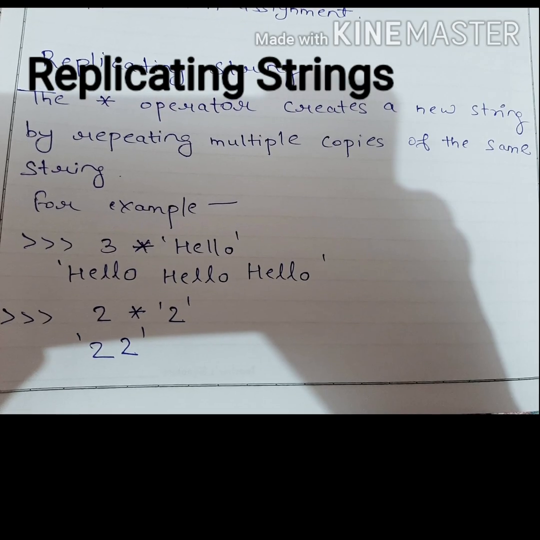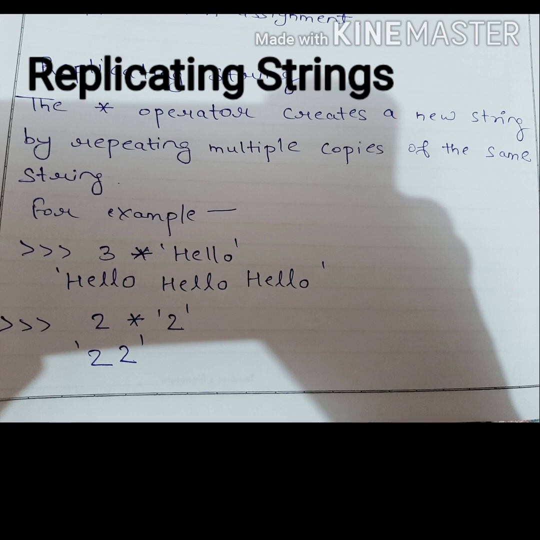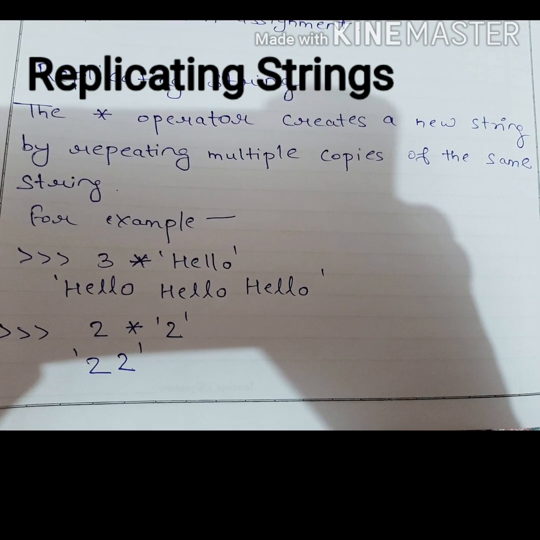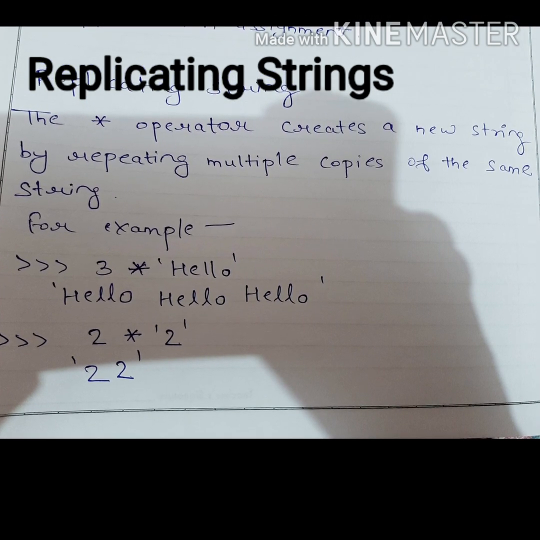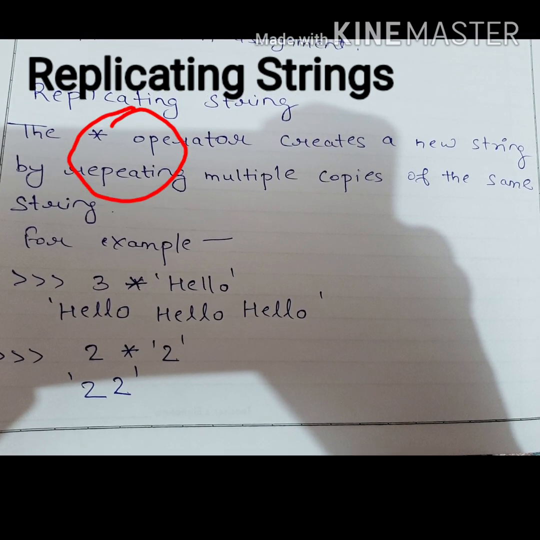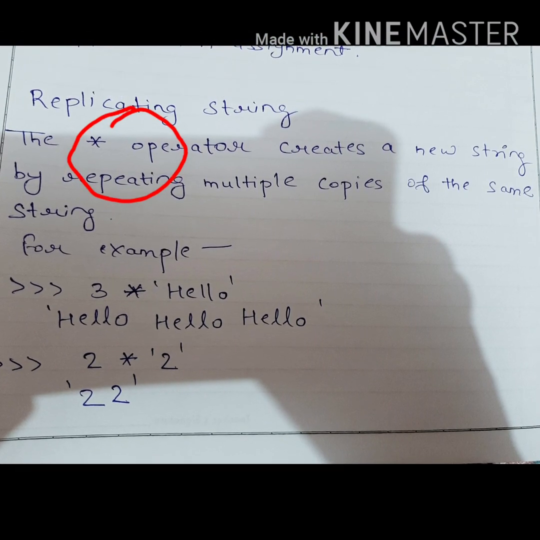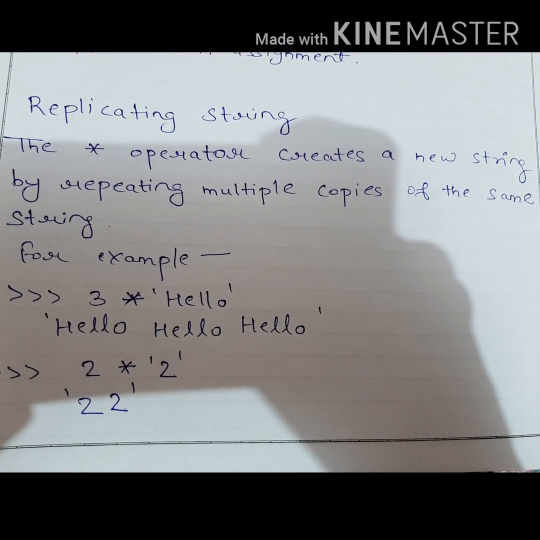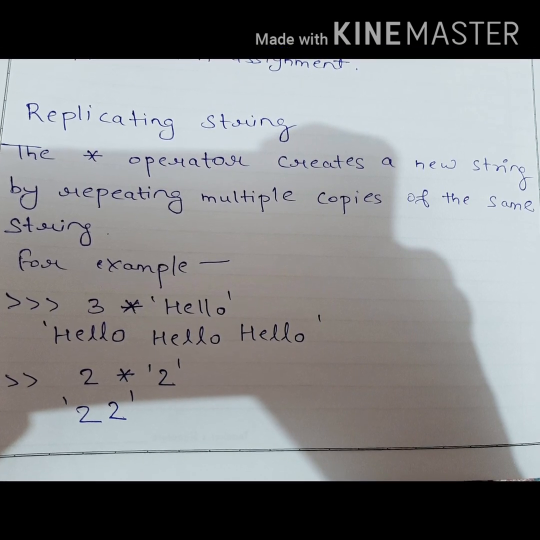Replicating the string. The asterisk operator creates a new string by repeating multiple copies of the same string. For example, 3 asterisk hello will print hello 3 times. Similarly, 2 asterisk 2 will print 2 two times.